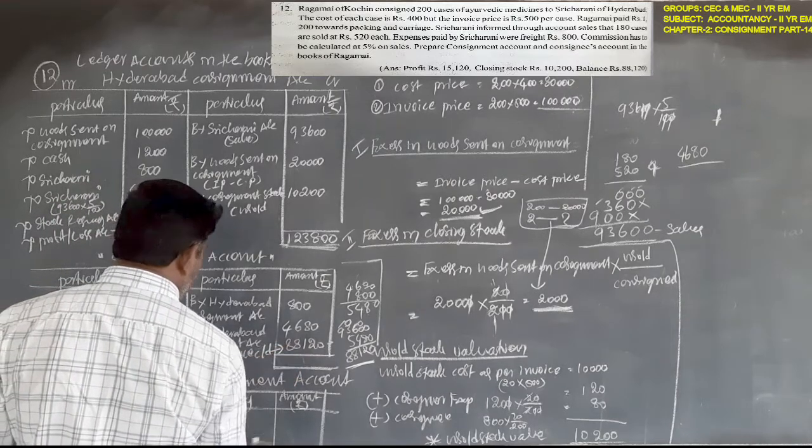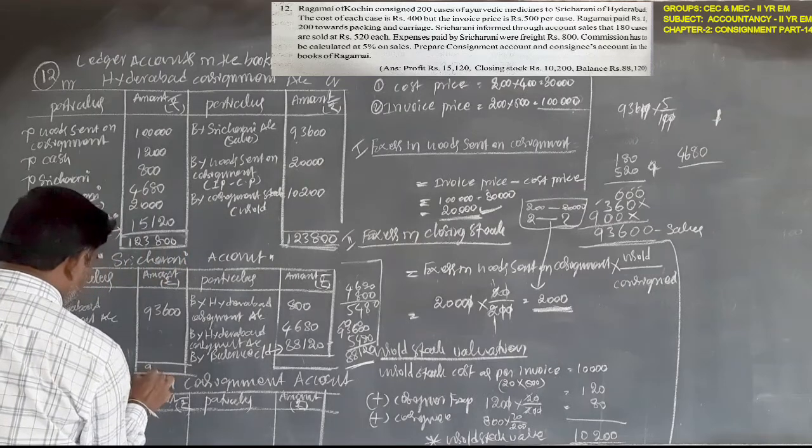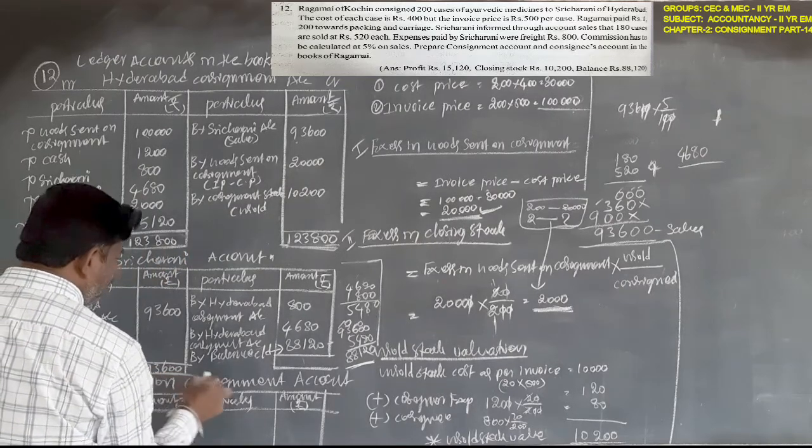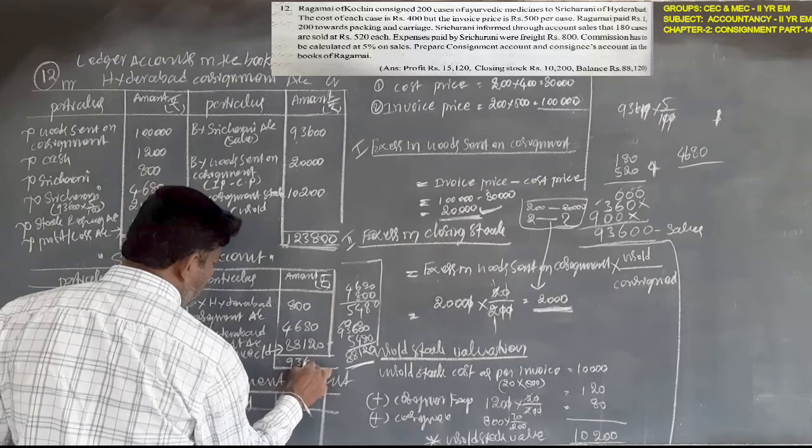This is the answer. Total amount 93,600 rupees.